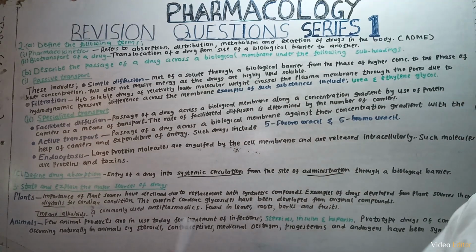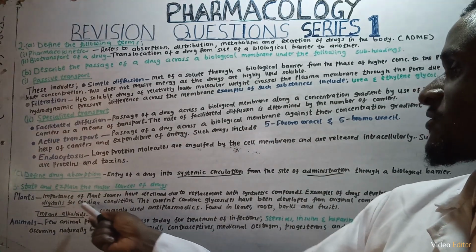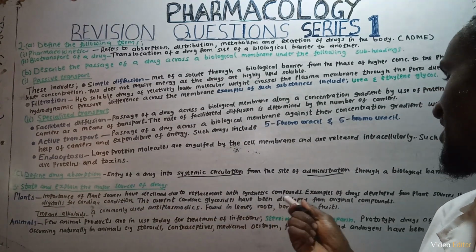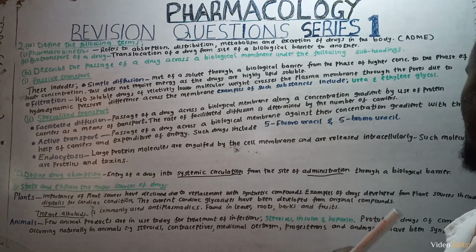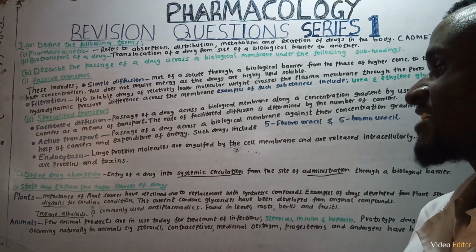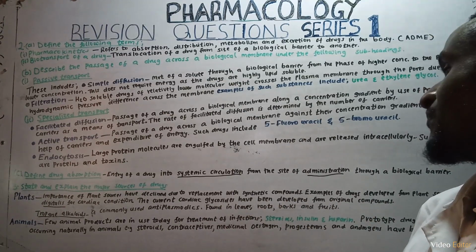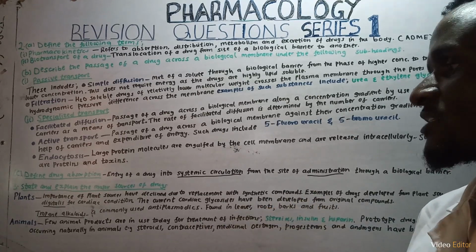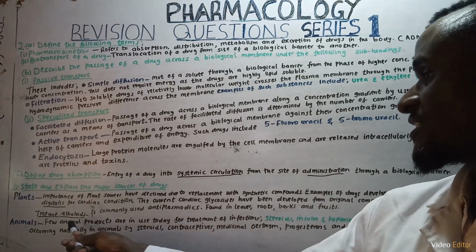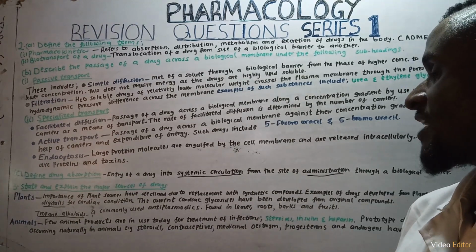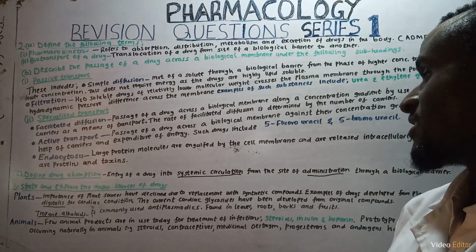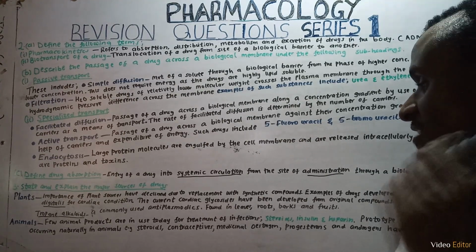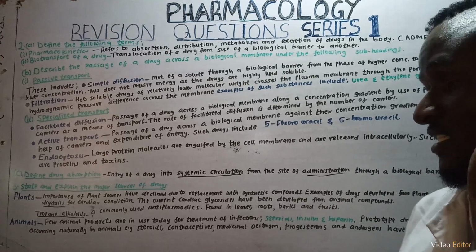I repeat, the importance of plant sources has declined due to replacement with synthetic compounds. Examples of drugs developed from plant sources include digitalis for cardiac conditions. The current cardiac glycosides have been developed from original compounds. Then tropane alkaloids are another example of drugs obtained from plants. They are commonly used as antispasmodics, and they are found in leaves, roots, barks, and fruits.